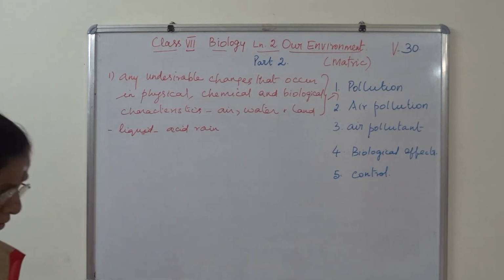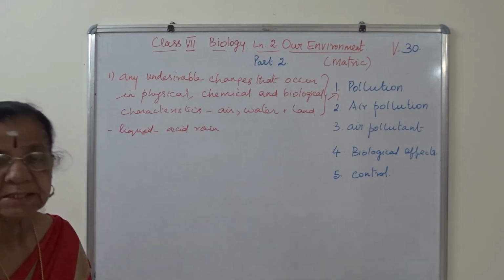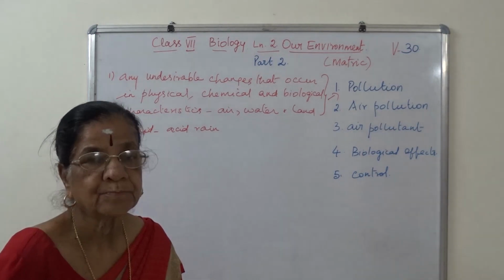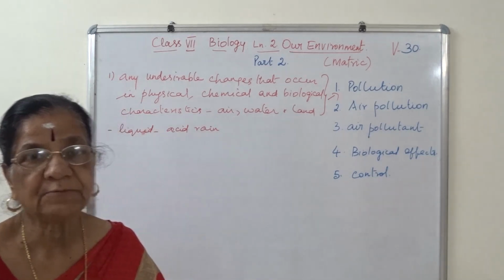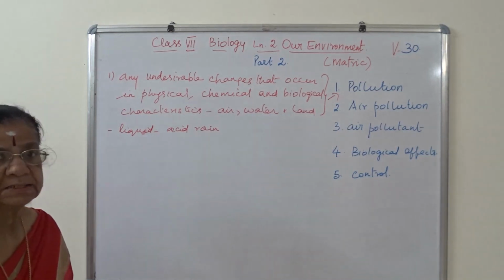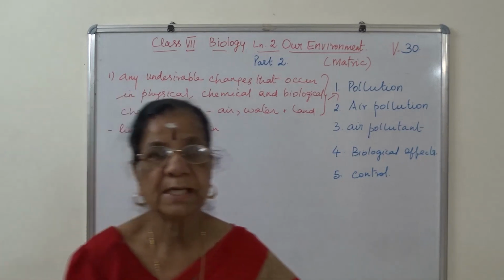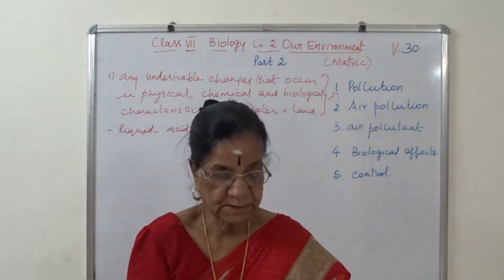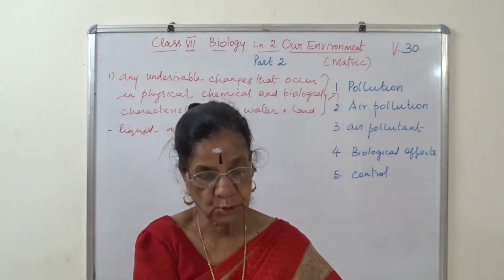All the air pollutant gases emitted as a result of solid air pollutants mix in the atmosphere with nitrous oxide and sulfur dioxide, forming sulfuric acid and nitric acid, which causes acid rain. Now we are going to do biological effects of air pollution. It is given in our textbook, so please follow it.